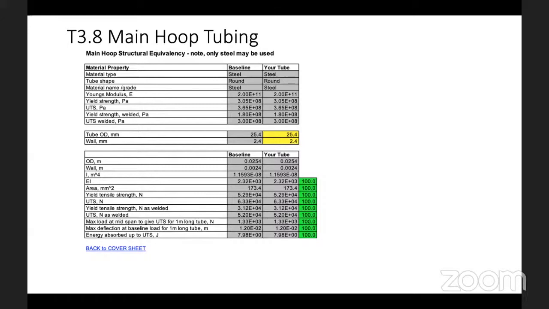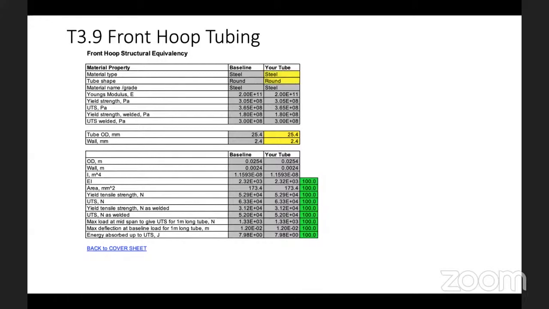So here there is no specific need of any images, but what we need is to validate the minimum material condition, which is by the rule 3.2.3. Yeah. So next we have front hoop tubing. It is basically the same as what I explained in the last slide. Here also we just try to validate the minimum requirement condition. This is for the front hoop tubing.